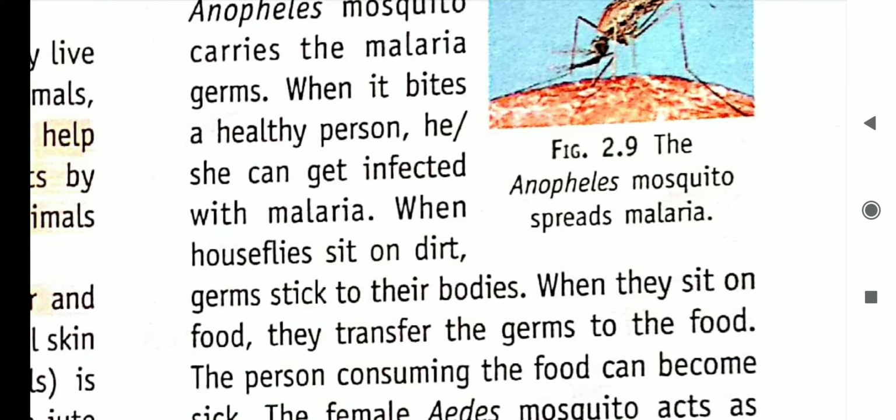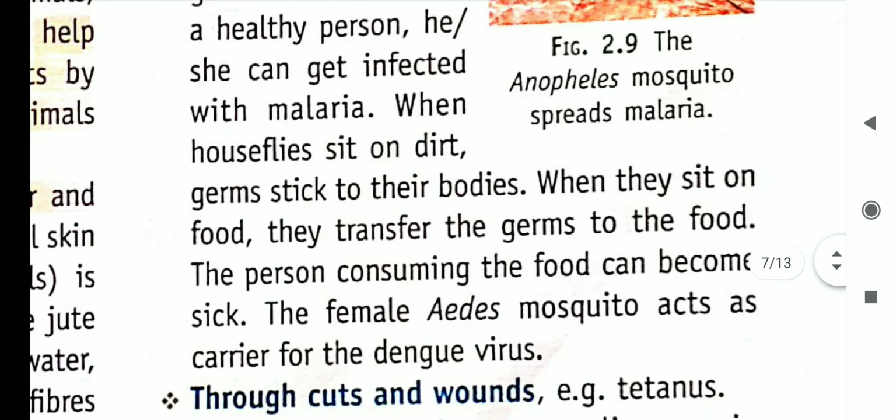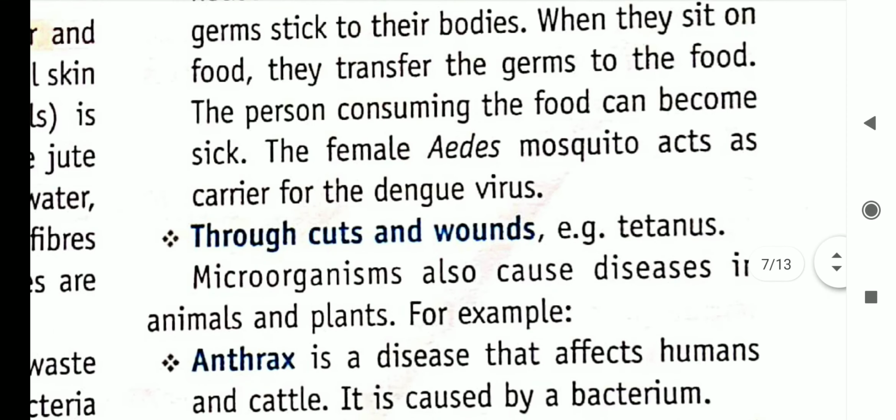When houseflies sit on dirt, germs stick to their bodies. When they sit on food, they transfer the germs to the food. So whatever the person is consuming, the food makes them sick. The female Aedes mosquito acts as the carrier for the dengue virus. So through mosquitoes, basically malaria and dengue are spread, and the housefly is also responsible for the spread of diseases. Through cuts and wounds, like tetanus. This is the basic problem we have to suffer if we have cuts and wounds.